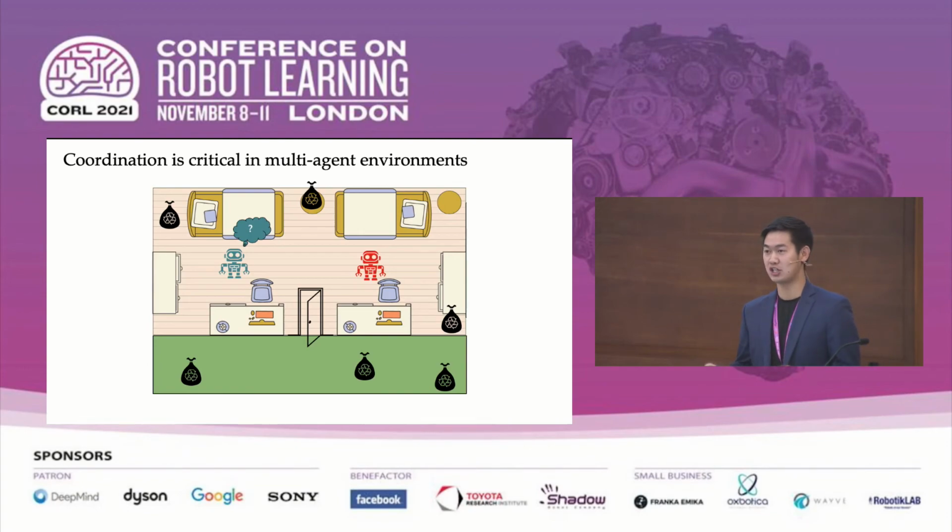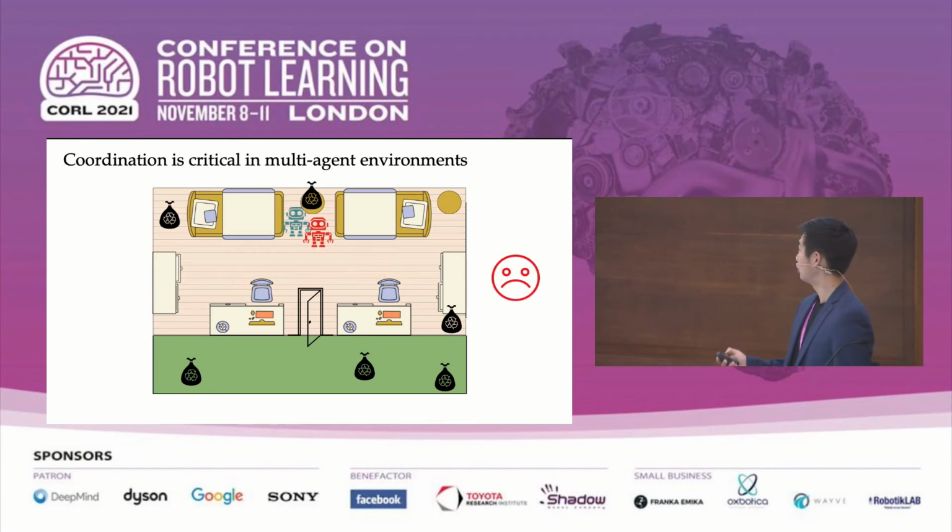So partners with changing strategies make learning in multi-agent environments really difficult. Without knowing what the red robot will clean, the blue robot may accidentally interfere with the red robot and pick up the same trash bag. This leads to a coordination failure since each robot is redundantly picking up the same trash. So the key problem here is that non-stationarity in the other agent's strategy makes learning really difficult. Without knowing what the other agent might do, it's difficult for the ego agent, the blue agent, to behave optimally.